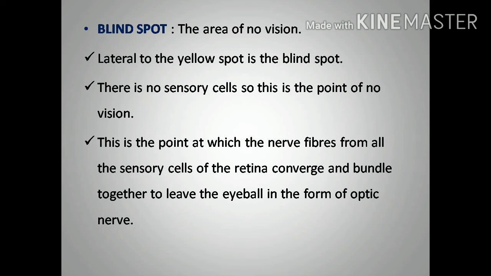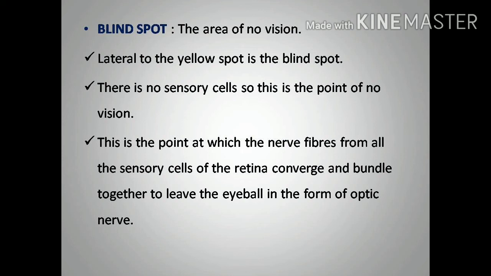Next, the blind spot. It is called the area of no vision. Lateral to the yellow spot is the blind spot. Just on the lateral side of the yellow spot, we can see the blind spot. There are no sensory cells, so this is the point of no vision. There are no cones and rods in the blind spot. That's why it is called the area of no vision.